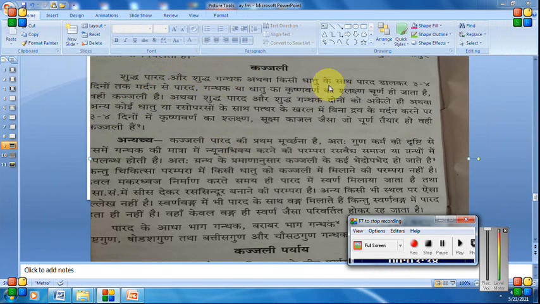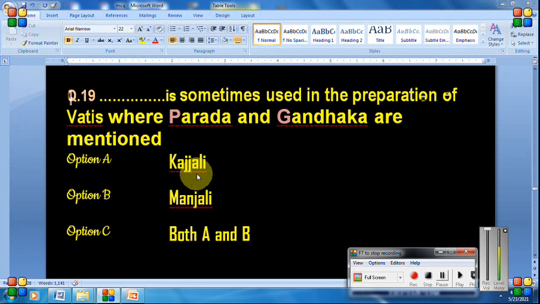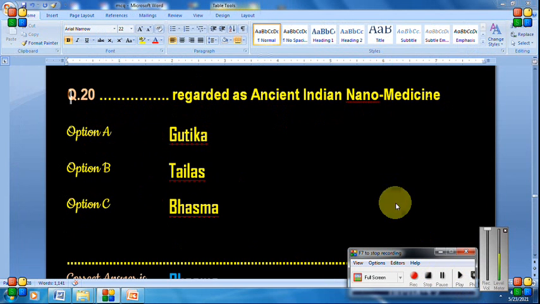Pure Parad and Gandhak, or Parad mixed with a metal, are ground for 3 to 4 days until they become a blackish fine powder; that is kajli. In kajli we are basically using the Parad and the Gandhak, the mercury and the sulfur, and we mix it until it becomes Krishna varna, blackish in color, and a fine powder. So yes, the answer will be kajli.